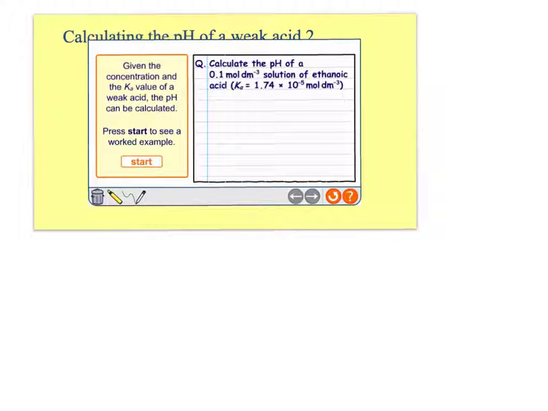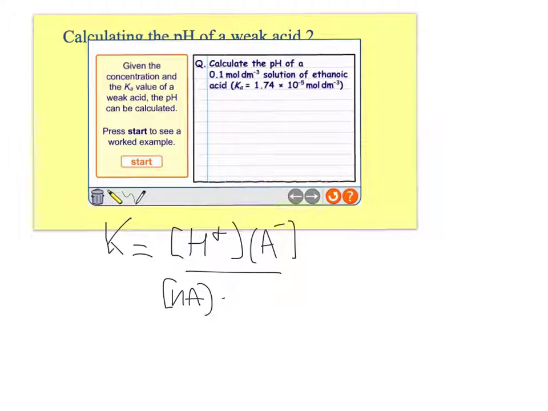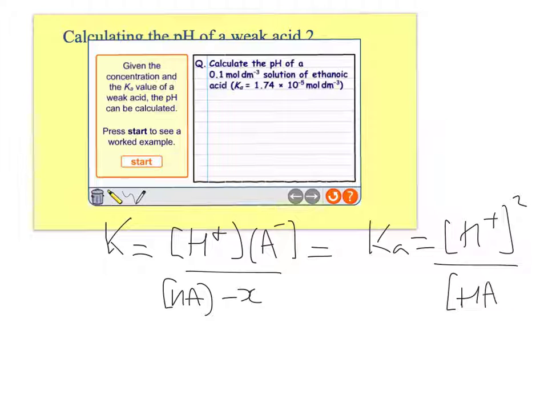The first thing we want to write is that our Ka is going to be our [H+][A-] over [HA] minus X. And remember we said that Ka equals [H+] squared over [HA].